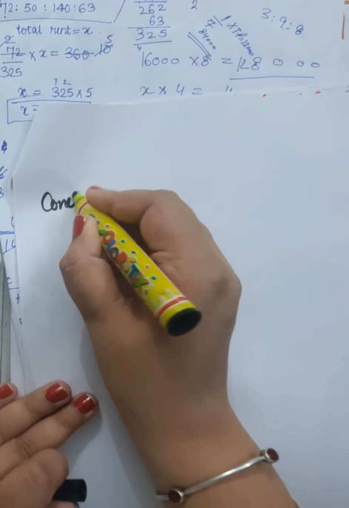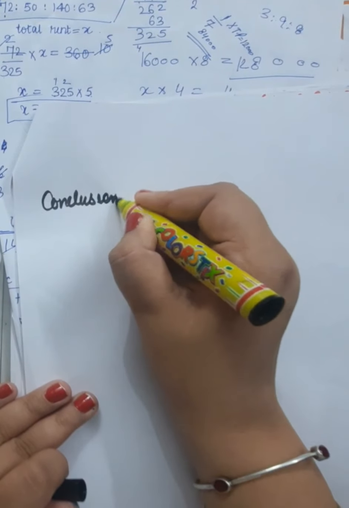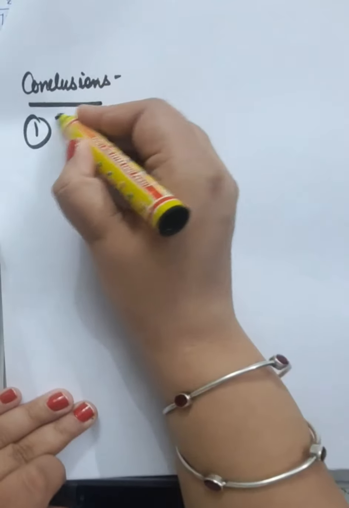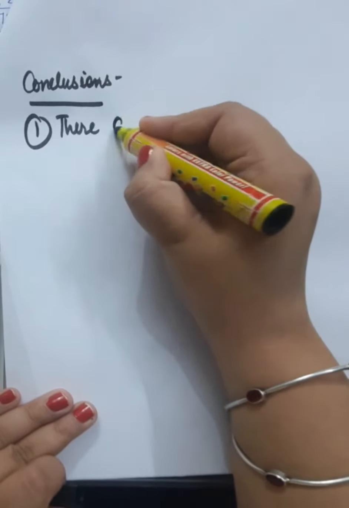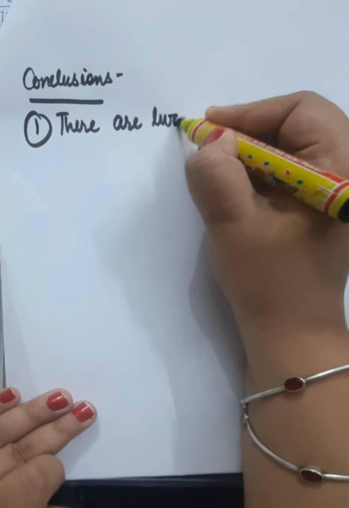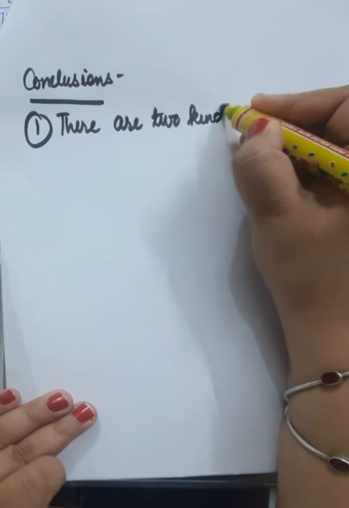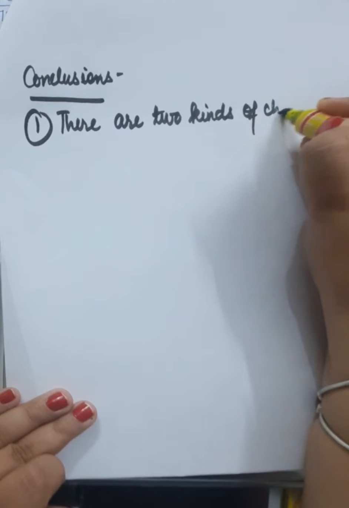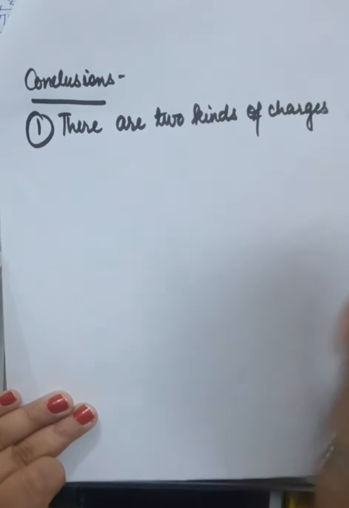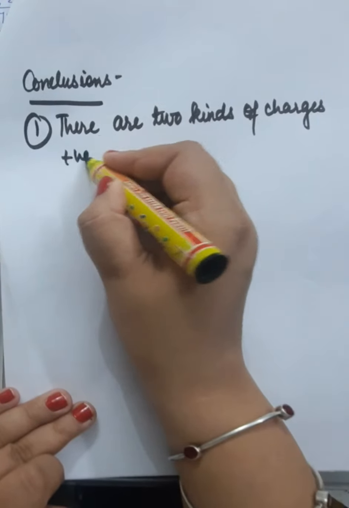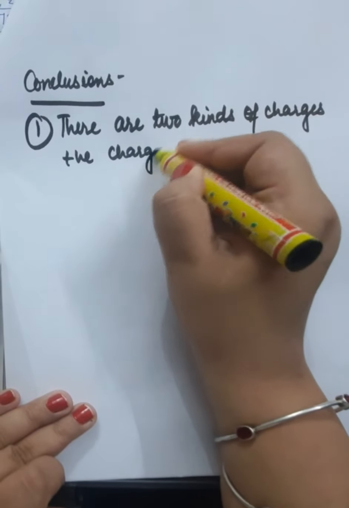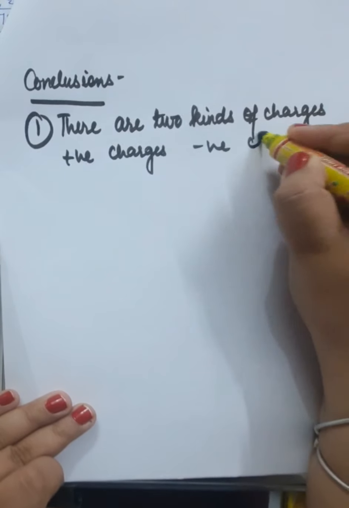Conclusions from these experiments. There are two kinds of charges: positive charges, negative charges.